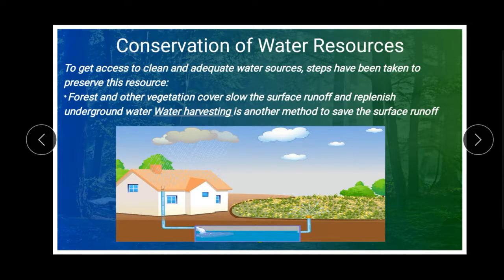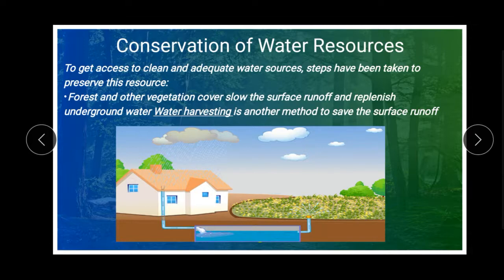First, forest and other vegetation cover slow the surface runoff and replenish underground water. That means they do not allow the water to run off; they help the water get into the ground, so the underground water will increase. So the first point is that we have to grow more trees, save the forest, and also increase vegetation cover, which helps in increasing underground water.